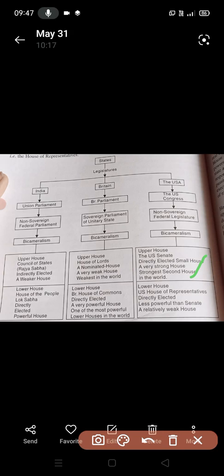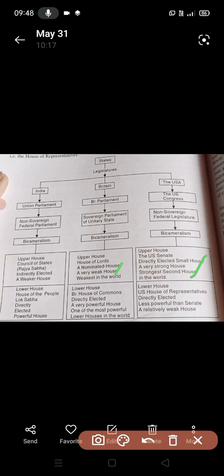In the case of financial powers, we know that the Senate plays an important role. But the House of Lords can only consider money bills which come to it after they have been passed by the House of Commons. It can neither reject nor amend them. They don't have the powers, and they have to pass the bills anyway. But the US Senate, we have seen, has a final say on financial legislation.